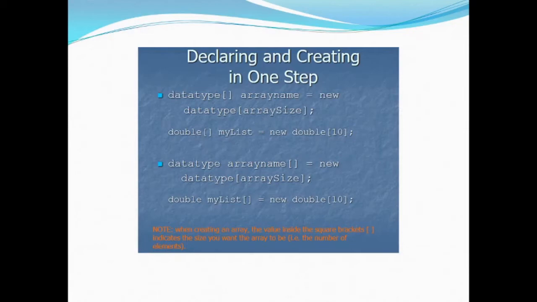So in our case, taking the mylist example, double mylist is equal to new double 10. This will create an array with the name mylist of the data type double, and it will create 10 elements starting from 0 to 9, which are known as indices. So the data type array name is equal to new data type array size.